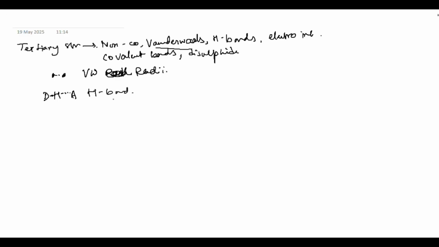Then we have electrostatic interaction. Electrostatic interaction is happening between oppositely charged residues, negative and positive. In case of amino acids, when we are talking about tertiary structures, these interactions are actually happening between the R groups of different amino acids.